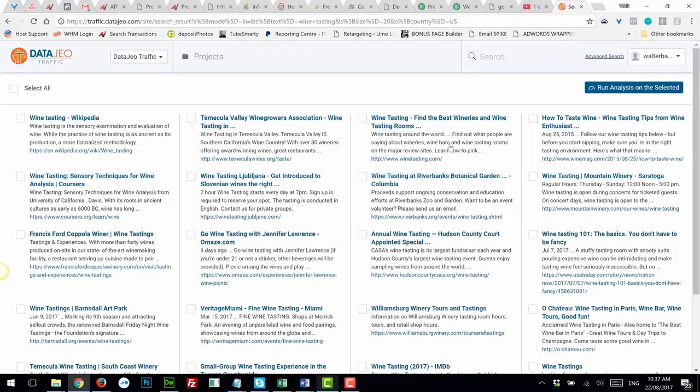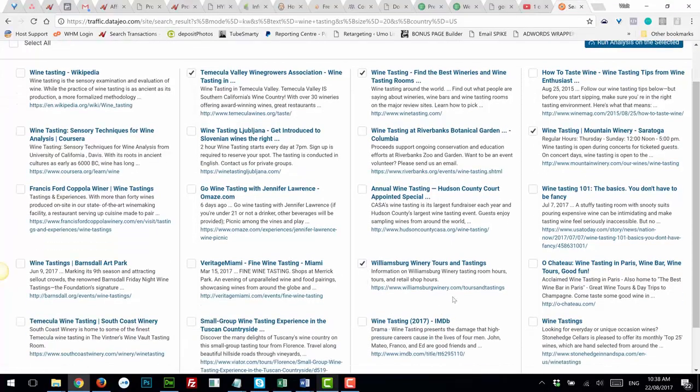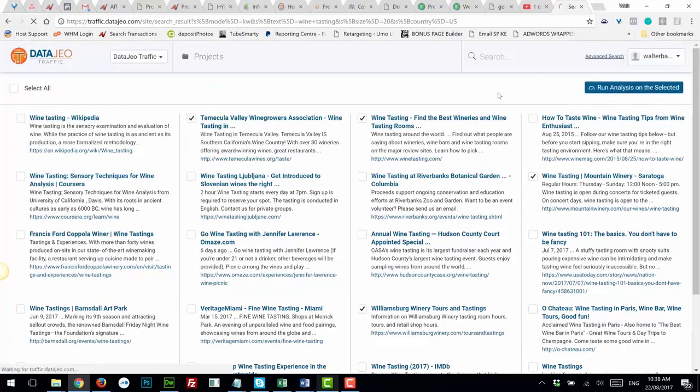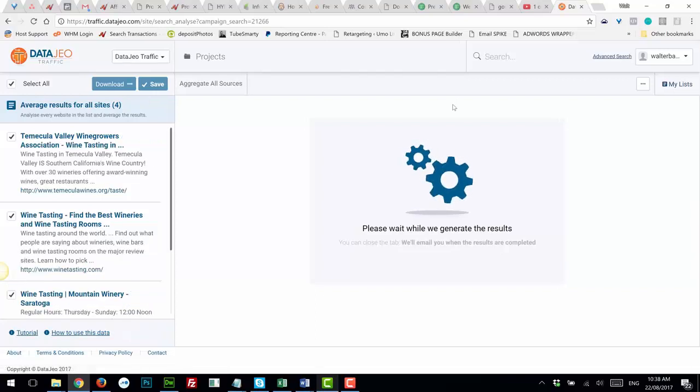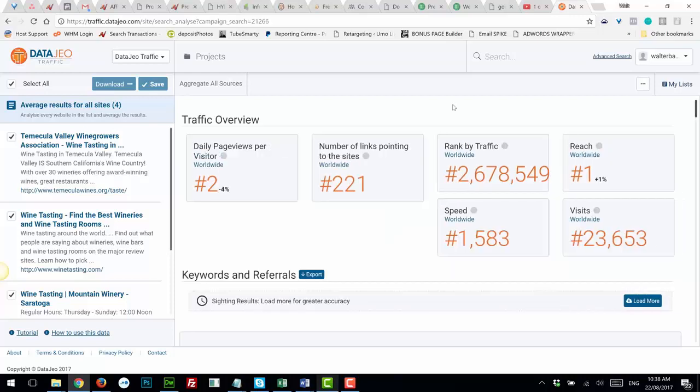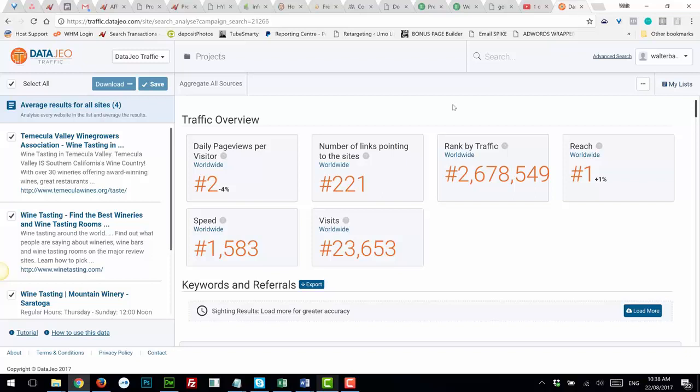We might say the people who are visiting these particular pages are the kind of traffic or demographics that we want to target. So there we go, this kind of stuff. Right, this looks like our kind of people. So we run that analysis. What DataJeo does is it then goes to work and pulls in data from about 15 different sources to build a customer profile so that you can advertise more effectively.